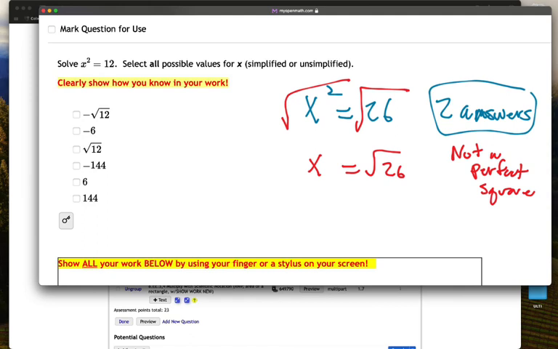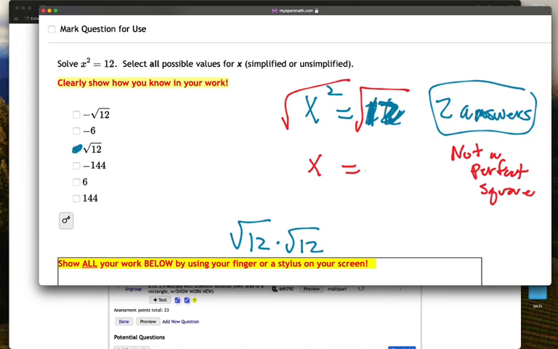Actually, this is 12, not 26. I'm not really sure where I got 26 from. So once again, 12 and 12. It's still not a perfect square root, so there's one solution. And then remember, since the square root of 12 times the square root of 12 is 12, and I need to back up here because I didn't even write this correctly.